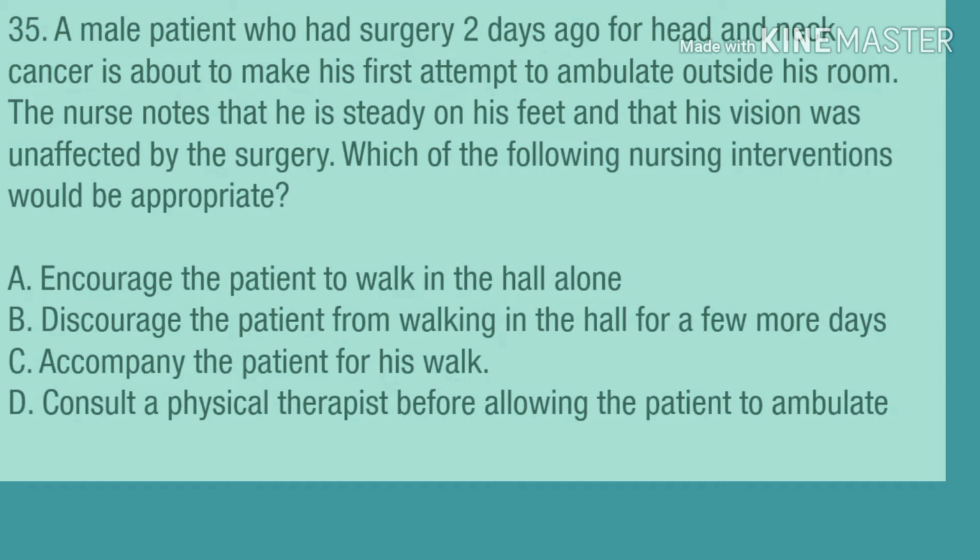Question 35. A male patient who had surgery 2 days ago for head and neck cancer is about to make his first attempt to ambulate outside his room. The nurse notes that he is steady on his feet and that his vision was unaffected by the surgery. Which of the following nursing interventions would be appropriate? A. Encourage the patient to walk in the hall alone. B. Discourage the patient from walking in the hall for a few more days. C. Accompany the patient for his walk. D. Consult a physical therapist before allowing the patient to ambulate.